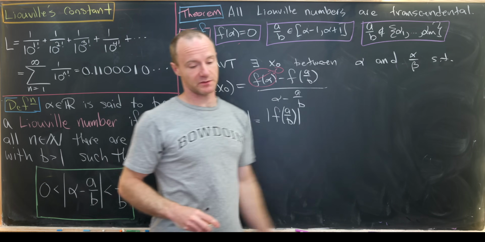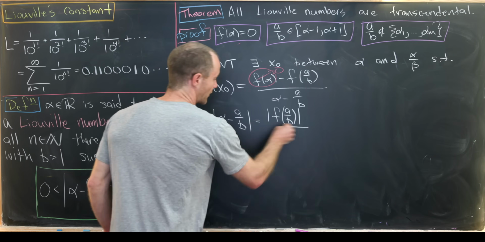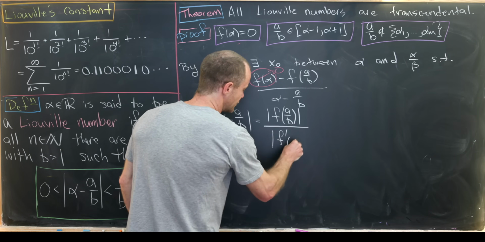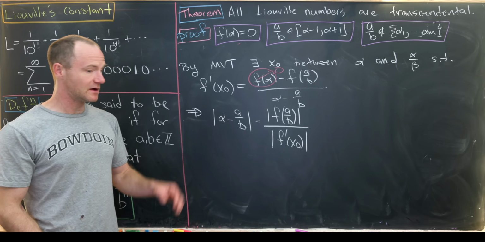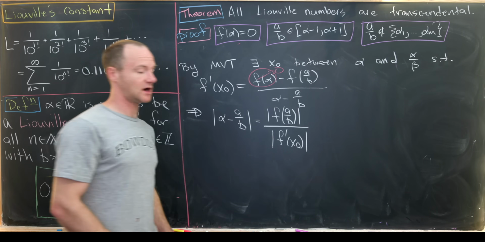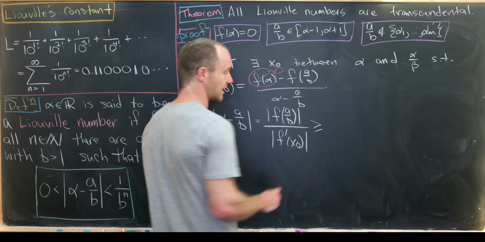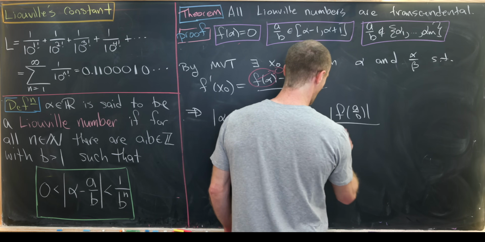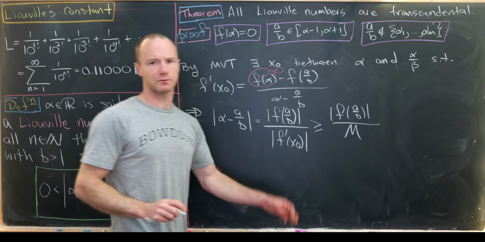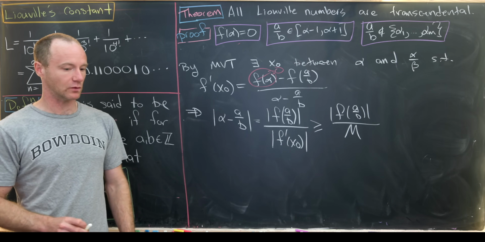Remember, those are the roots of the polynomial. Over the absolute value of f prime of x naught. But let's recall that m was the absolute value of x naught. So that makes this whole thing bigger than or equal to the absolute value of f of a over b over m. Remember, we defined m on the last board.